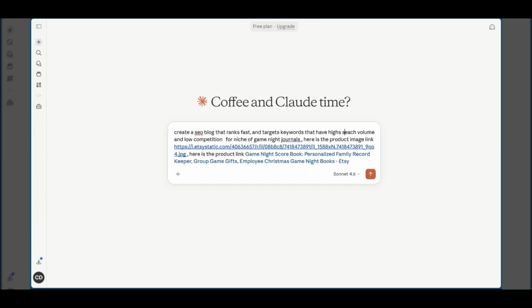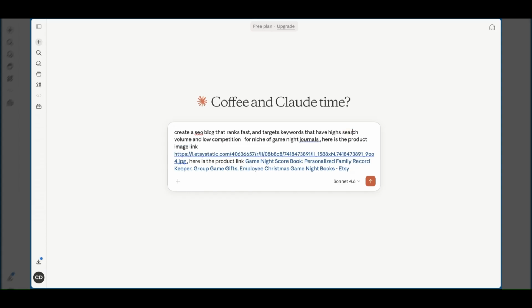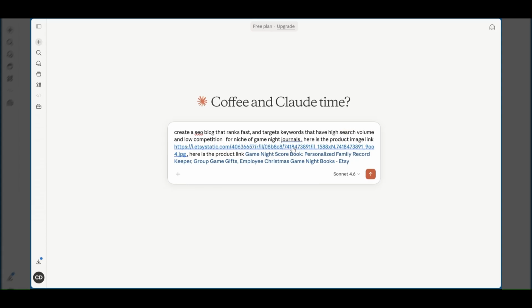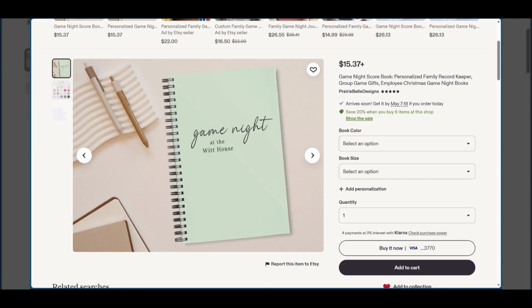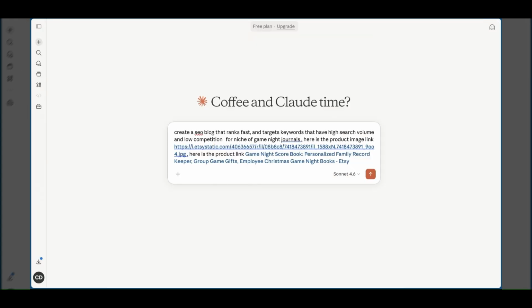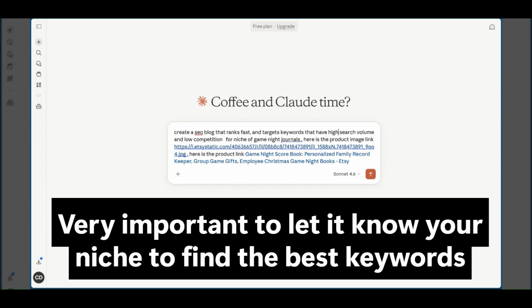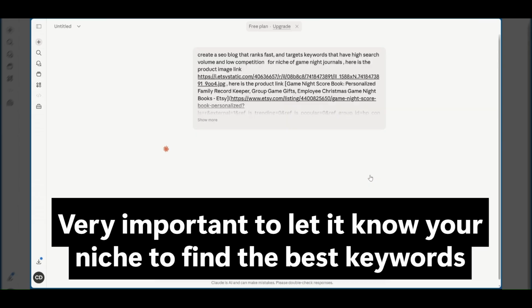High search volume and low competition for the niche of game night journals. Again, I don't know how well this is going to rate, but then we gave them the product link and the product image. So you're going to do that for as many images or products that you have. And then you're going to go ahead and tell them to create the blog.